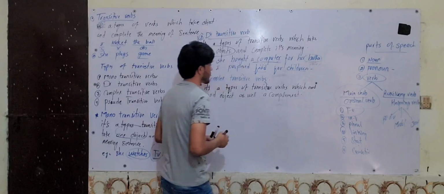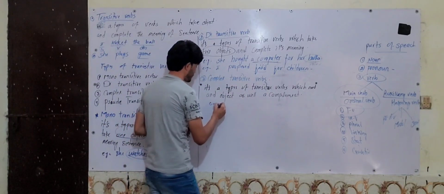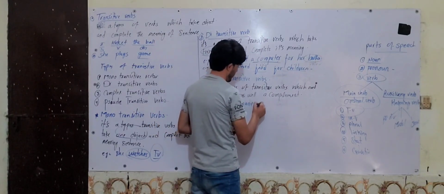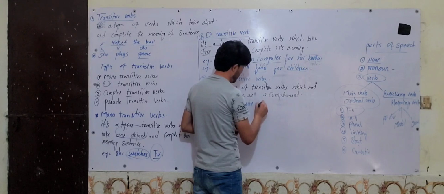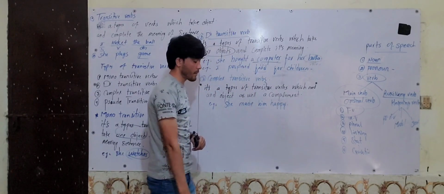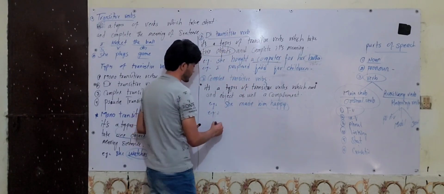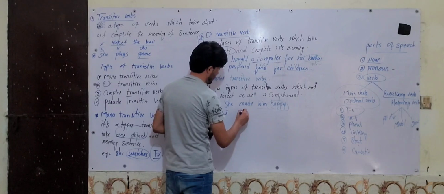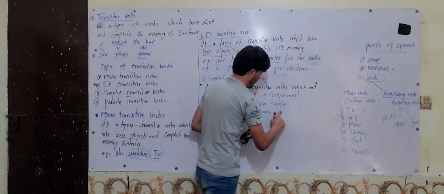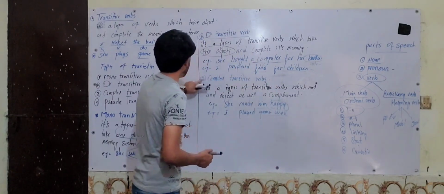But complex transitive verbs. For instance, for example, she met what? She met him happy. Got it? This one is the object, but it is the complement of the object. If I say another example for this one, it is played game what? Well, it is the complement of the object. It is the number 3.